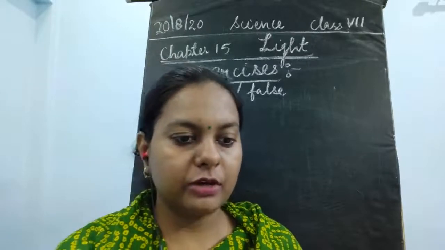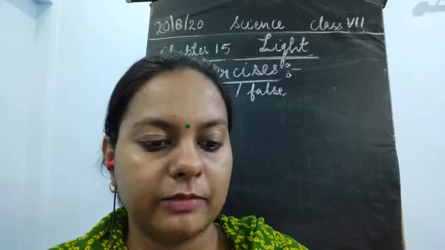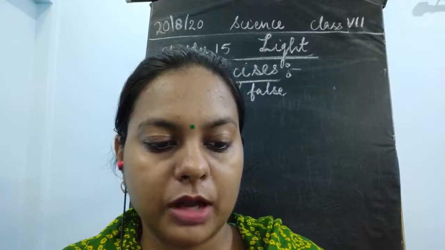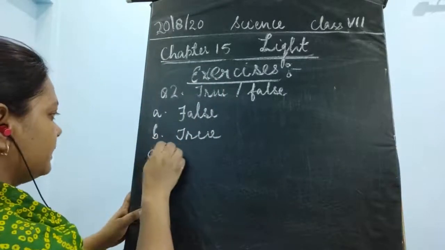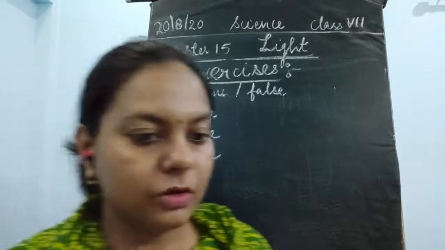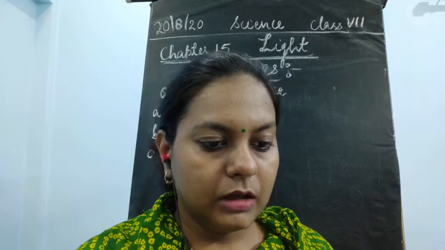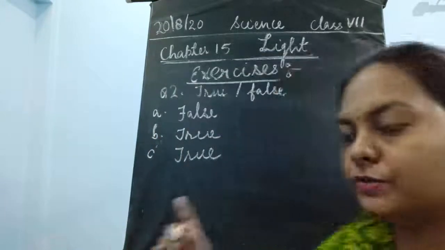The next is, we cannot obtain a real enlarged and inverted image by a concave mirror. So we can obtain a real enlarged and inverted image by a concave mirror. So that is again a true statement. Yes, this is obtained. So we can obtain the real enlarged and inverted image by a concave mirror. That is absolutely a true statement.